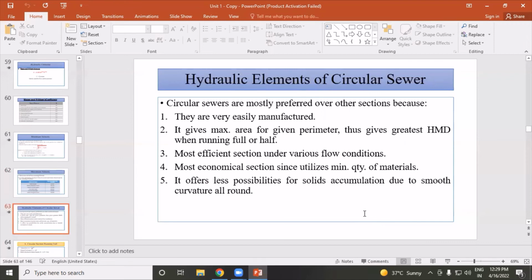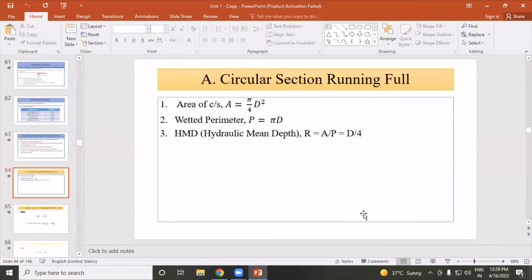Third, it is most efficient section under various flow conditions. Fourth, it is the most economical section since it utilizes minimum quantity of materials. Fifth, it offers less possibility of solid accumulation due to smooth curvature all round.